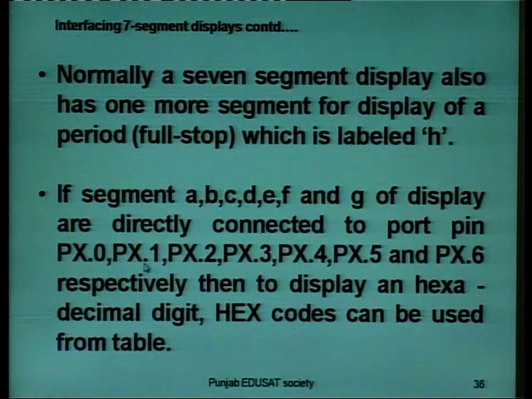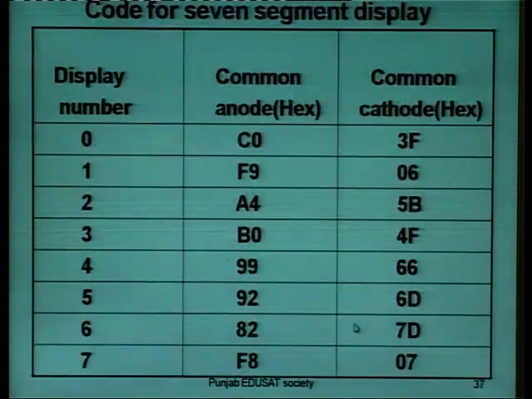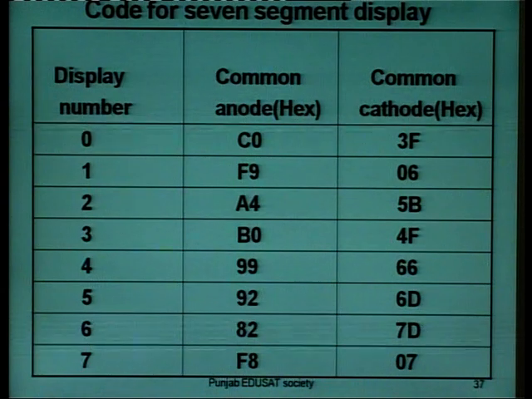Px.0, Px.1 to Px.6 respectively, then to display a hexadecimal digit, hex codes can be used from the table. These are the hex codes. These are the hex codes for common anode type configuration and these are for the common cathode type configuration. To display 0, suppose we have a common anode, we have to send C0. For common cathode, we have to send 3F.